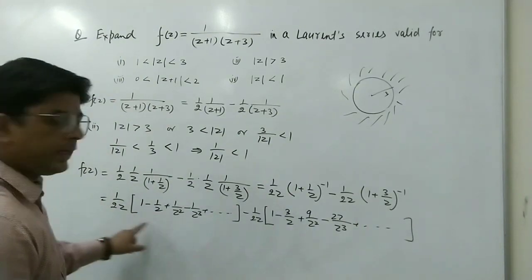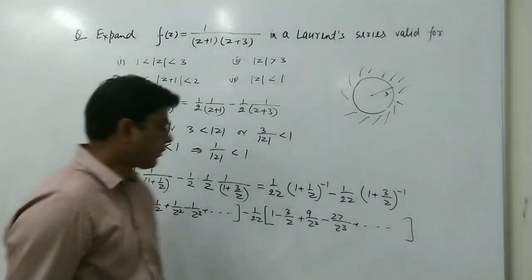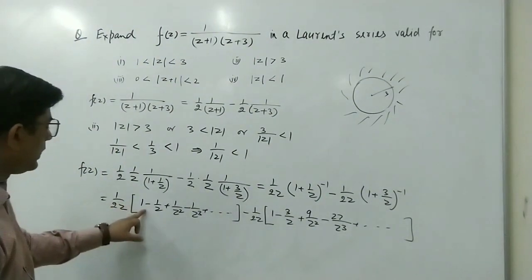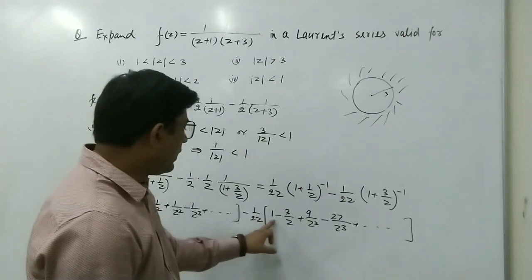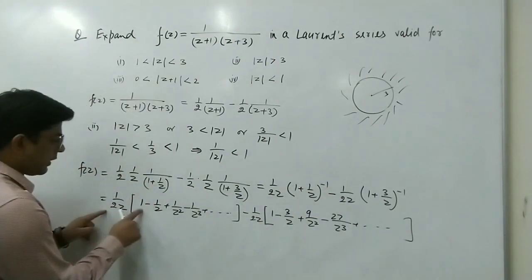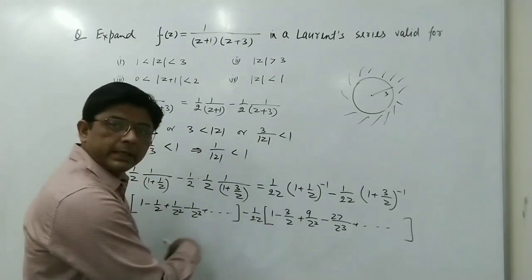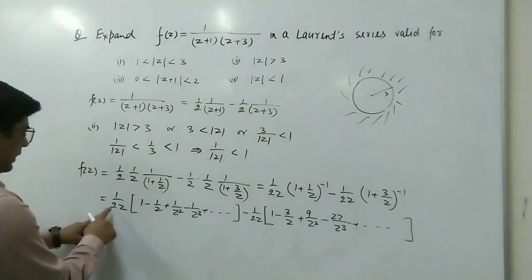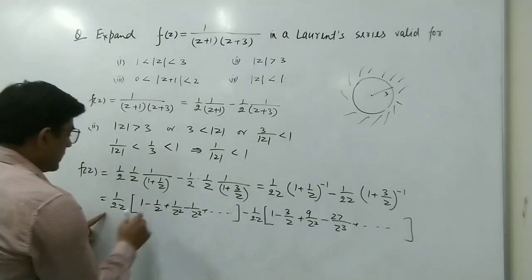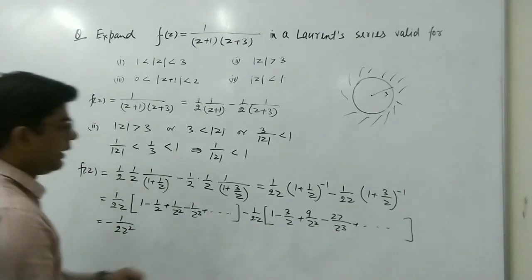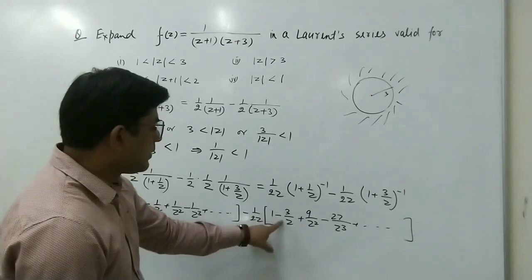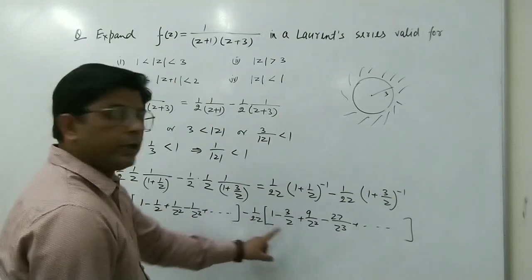When we multiply inside we can collect the terms, because here we get 1 upon 2z and here we get minus 1 upon 2z square, and here again we get 1 upon 2z. So we can see that this 1 upon 2z and minus 1 upon 2z will be cancelled. Then the next term will be minus 1 upon 2z square here, and here the next term will be plus 3 by 2z square.